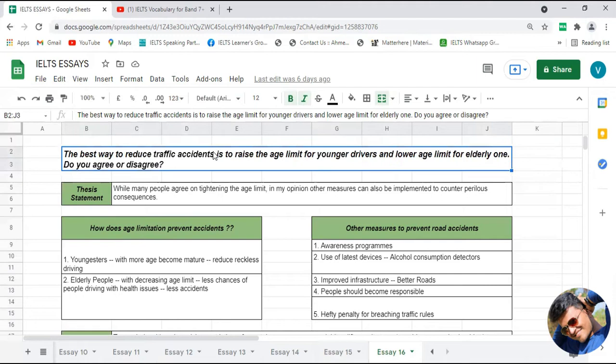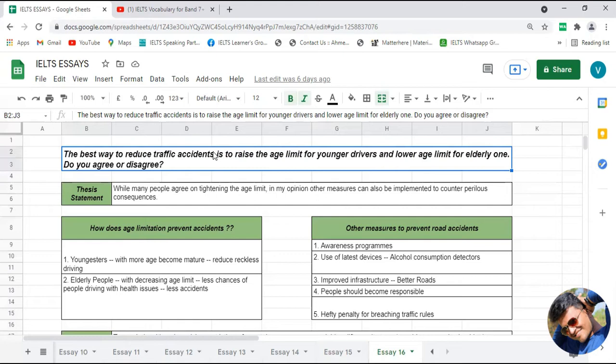Now, as I always say, any paragraph or any IELTS essay can be written in a four-paragraph pattern. The first one will be your introduction, the second will be body paragraph number one, the third will be body paragraph number two, and the fourth will be your conclusion. Now let's start discussing the introduction for the given statement.